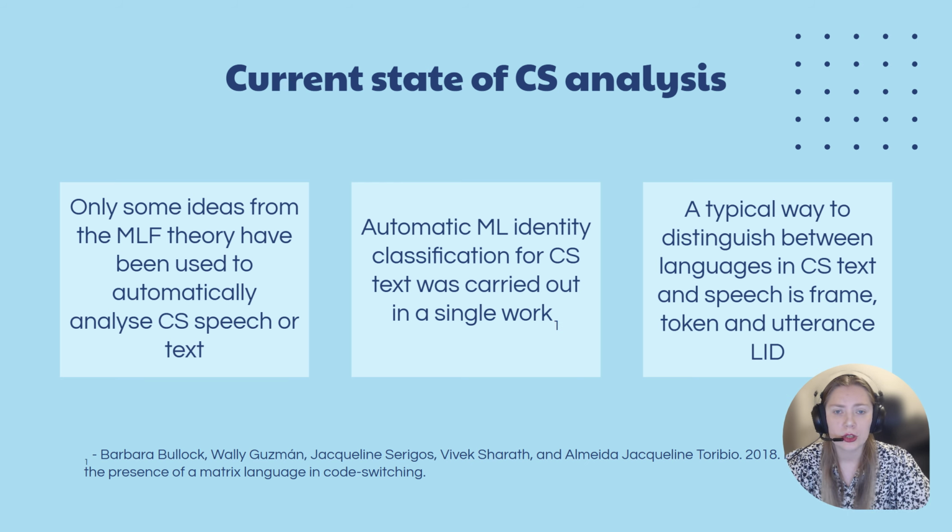However, the principles for matrix language determination are quite specific. An automatic matrix language identity classification for code-switched text was only carried out in a single work and was never performed automatically for code-switched speech. Alternatively, one can distinguish between languages in code-switched text and speech using LID, language identity, which may be defined at different levels of data: frame-wise, token-wise, or utterance-wise. This was shown to be useful in text and speech processing applications, but using LID in applications does not inform the systems of the grammatical structure or the main language used in a code-switched utterance.